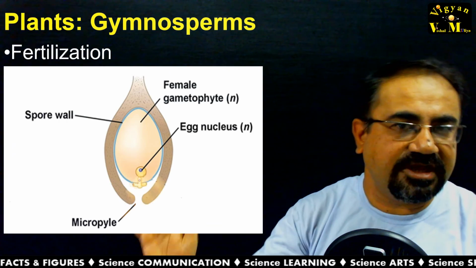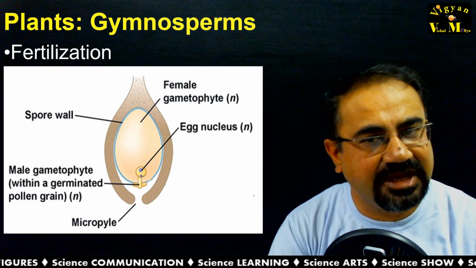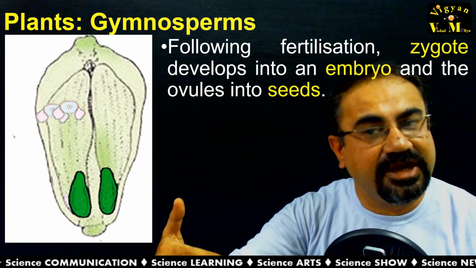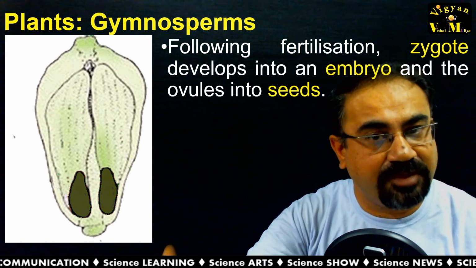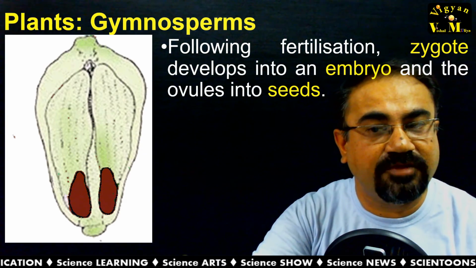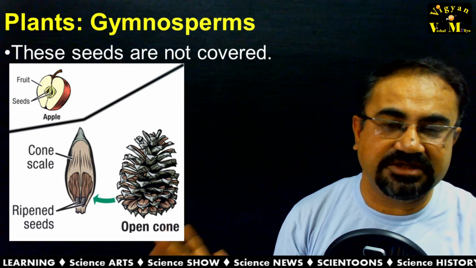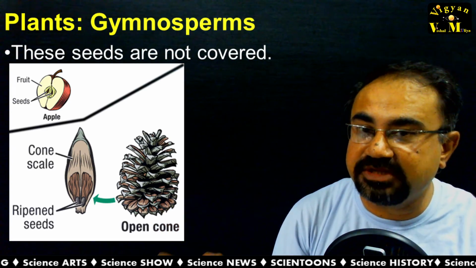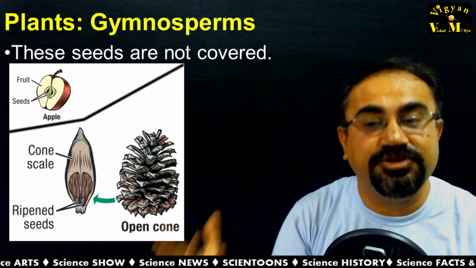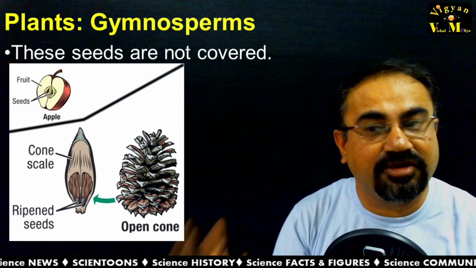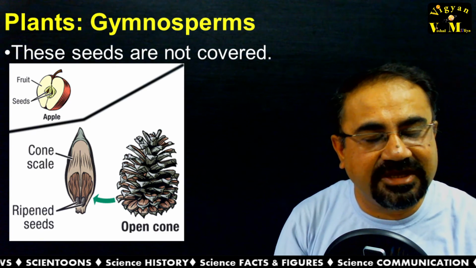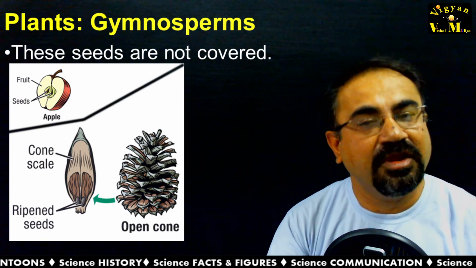Here you can see the entire fertilization process in the animation. After fertilization, zygote is developed into embryo, and embryo is further developed into seeds. We can see here seeds are there, but seeds are not having any covering. So seed is open, gymnosperms. So seeds are not covered. That is the identity of gymnosperms.